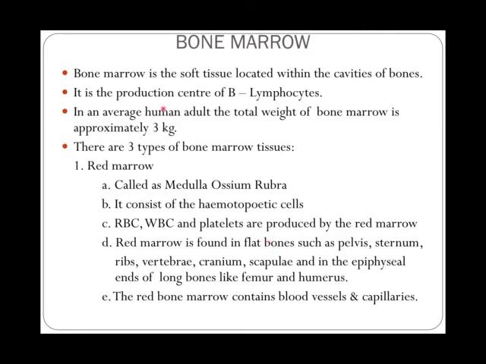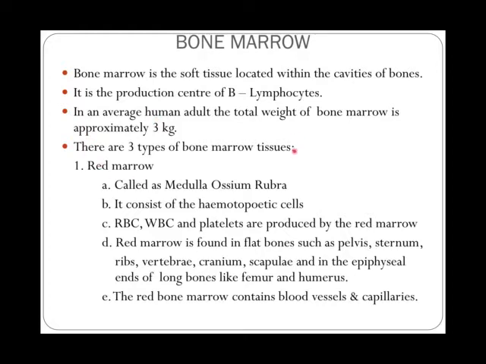Bone marrow is the soft tissue which is located within the cavities of the bones. It is the production center for B lymphocytes. We already studied the thymus, right? The thymus is the production center for T lymphocytes, whereas bone marrow is the production center for B lymphocytes. In a normal adult human, the total weight of the bone marrow will be approximately 3 kg.